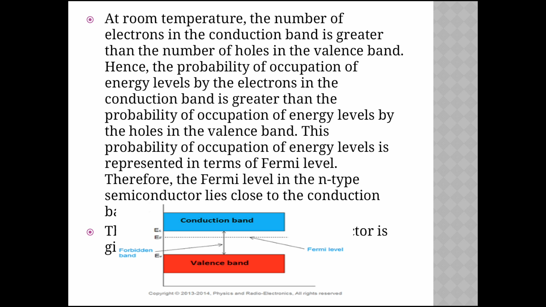At room temperature, the number of electrons in the conduction band is greater than the number of holes in the valence band. Hence, the probability of occupation of an energy level by electrons in the conduction band is greater than the probability of occupation by holes in the valence band. This probability of occupation is represented in terms of the Fermi level. Therefore, the Fermi level in the n-type semiconductor lies close to the conduction band.